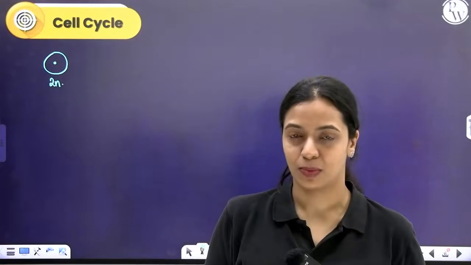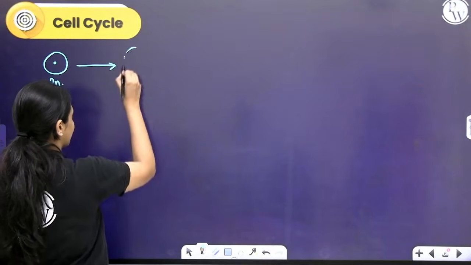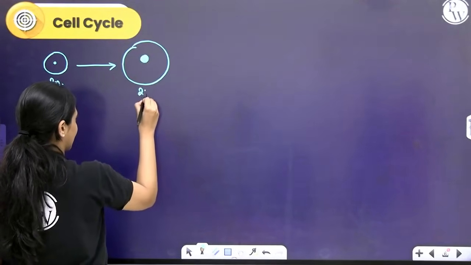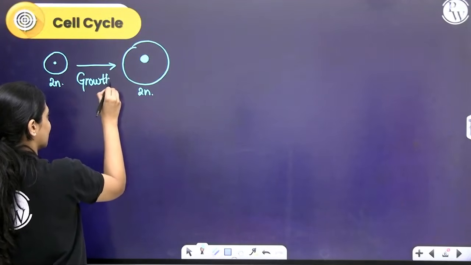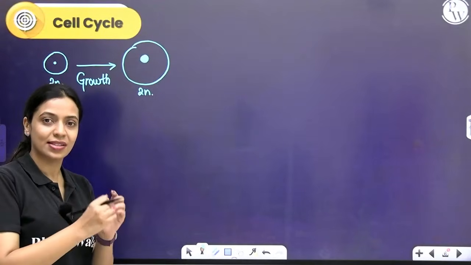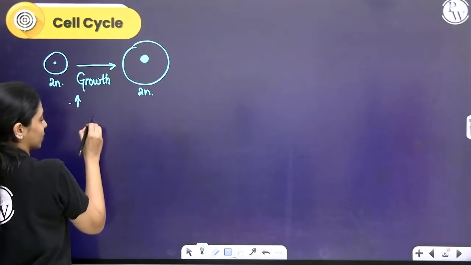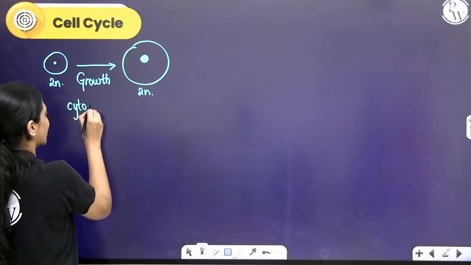What happens when a cell forms is it will be very small. As it grows in size, it will accumulate more and more cytoplasm within. It will start becoming bigger. Okay, it's still diploid. So the cell will undergo growth. Growth is a very important part of the cell cycle. Small cells will increase in size by accumulating more cytoplasm. The volume of cytoplasm will increase. Cytoplasmic volume is going to increase.